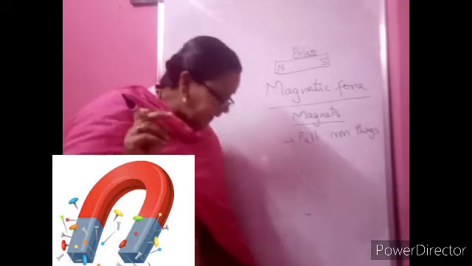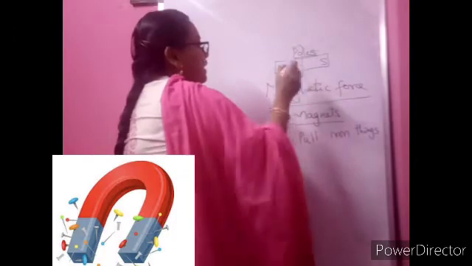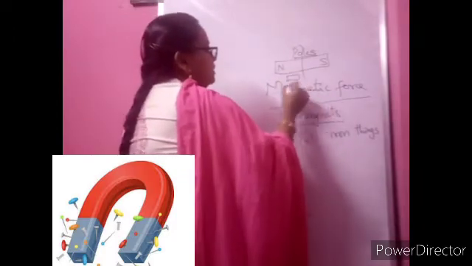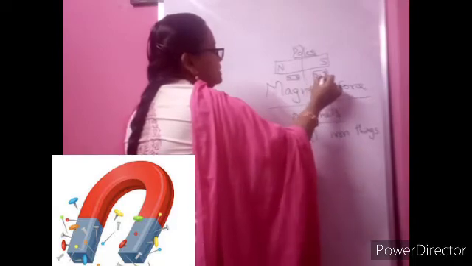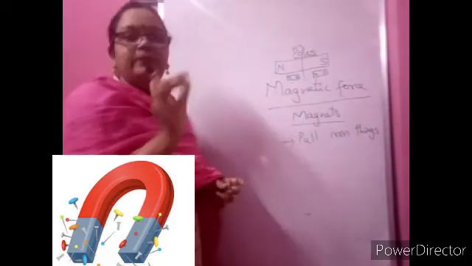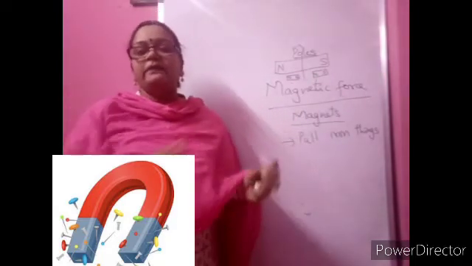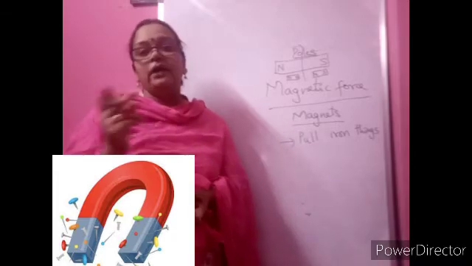Each and every magnet, see, if I divide this into two magnets, it will become two. Even you might have played like that. If by mistake the magnet gets broken, each and every piece will act as one magnet that will have two poles, north and south pole.